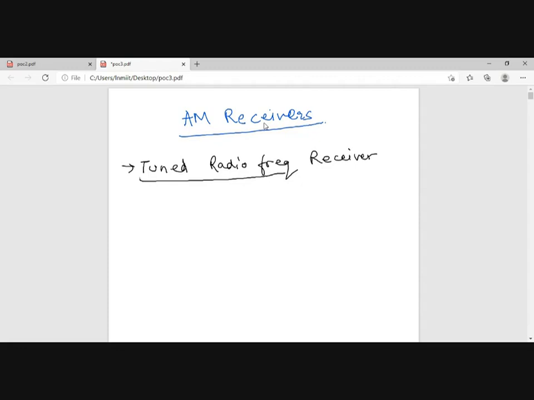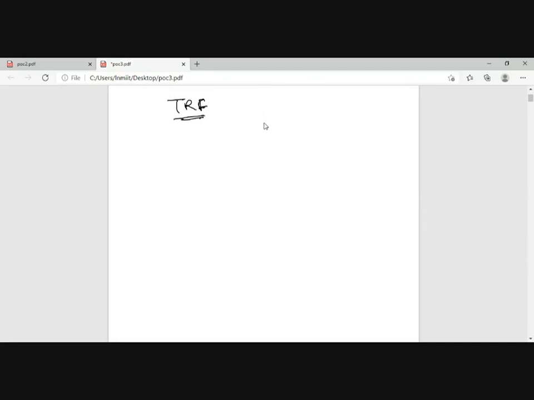So first is the tuned radio frequency receiver, also known as the TRF receiver. Let's check what its circuitry is. For any communication in the wireless domain, we have to use an antenna. The antenna is followed by RF filters, or I can say an RF amplifier.